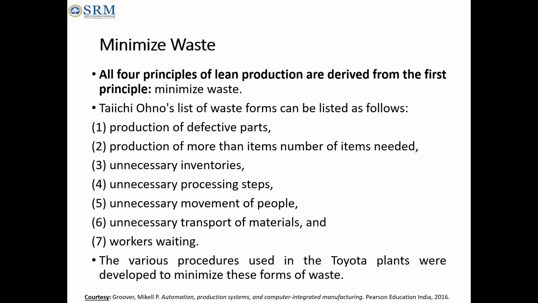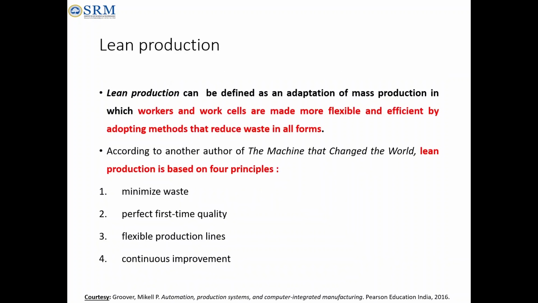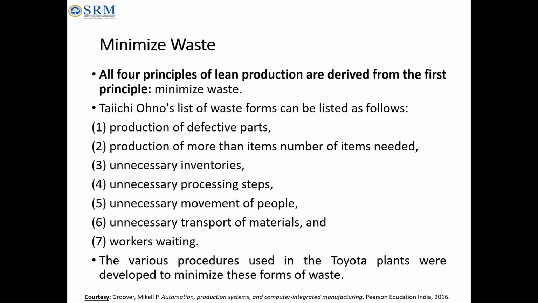So in lean production also there are four principles, and minimizing the waste is the first one. From this minimizing the waste concept only, the other three principles, perfect first time quality, flexible production lines, and continuous improvement, are derived. So who invented this? Again, this Japanese guy, Taiichi Ohno, listed what all the wastes are, where we are able to minimize the waste.